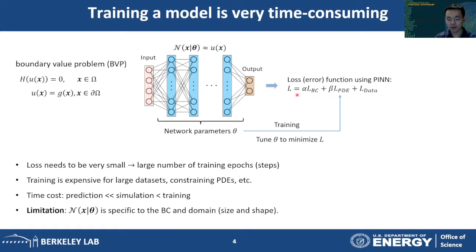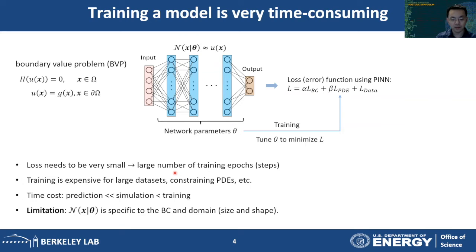Now, once we have this loss function, we want to do a numerical optimization to find the optimal parameters that can minimize this loss function. So if this loss function equals 0, that means we found the exact solution satisfying all the constraints. So in practice, we want this loss function to be as small as possible. That usually takes a lot of training steps.